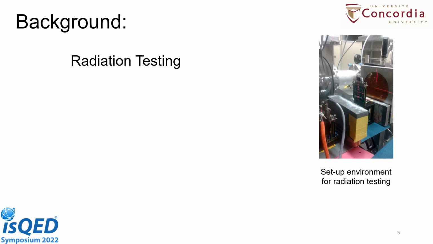So let's talk about the background. The related works available in the same area. The first technique that we have is the radiation testing technique. In this technique, we set up a radiation environment in which we can perform radiation testing. First of all, we take the electronic circuit device, then we put that device into the radiation environment. Then we bombard that chip with high energy particles. Then after that, we check the behavior of that chip at the final output of the design.